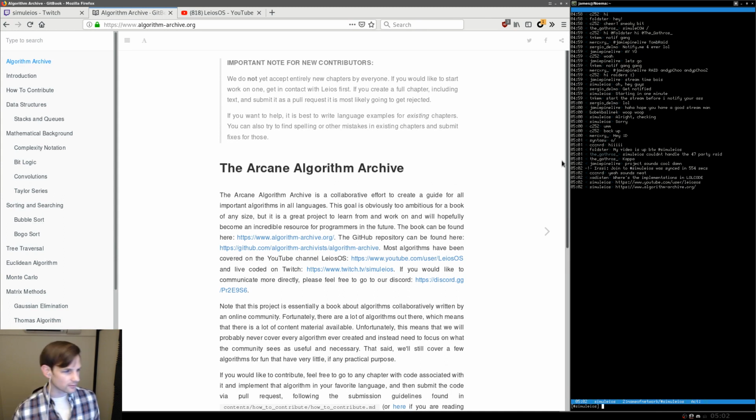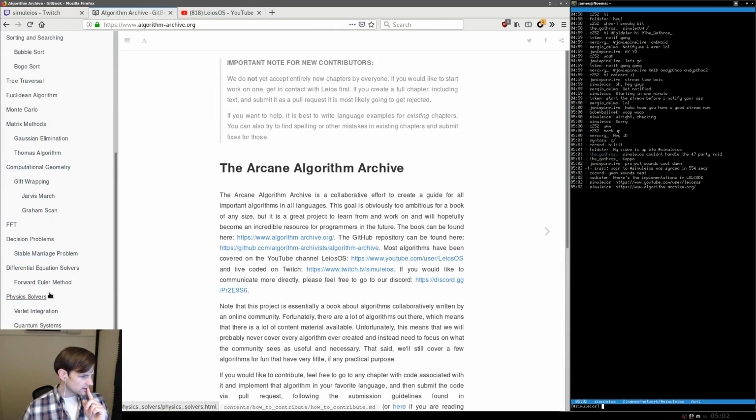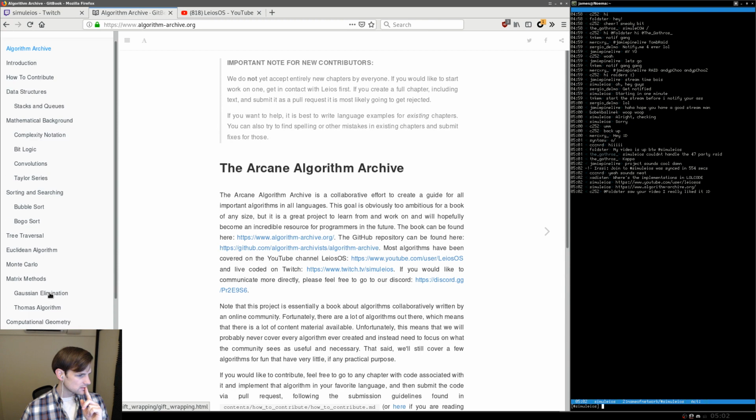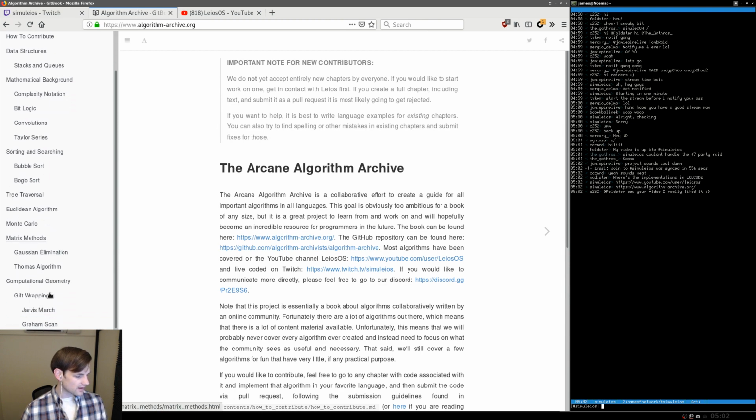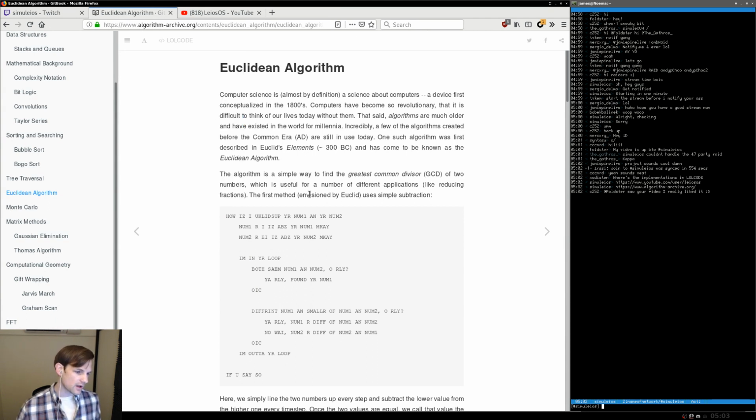Where's the implementation in LOLCODE? I think we have an implementation in LOLCODE for, what is it? I know we have one. Euclidean algorithm, maybe? Probably Euclidean. Here it is, LOLCODE, right here. So how is I? Okay, I can't do LOLCODE.